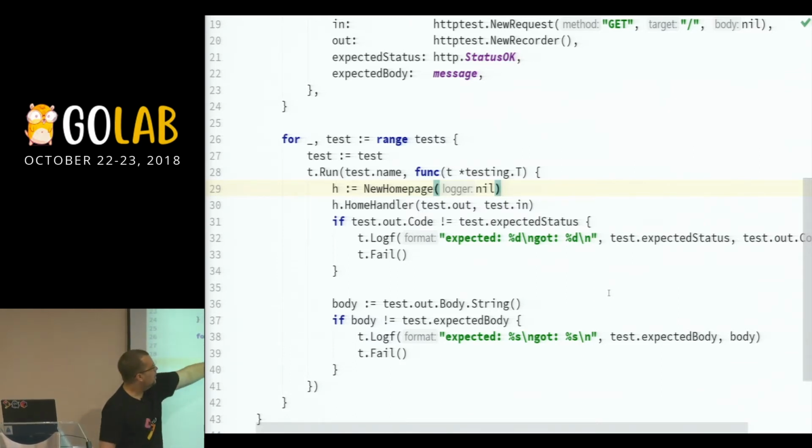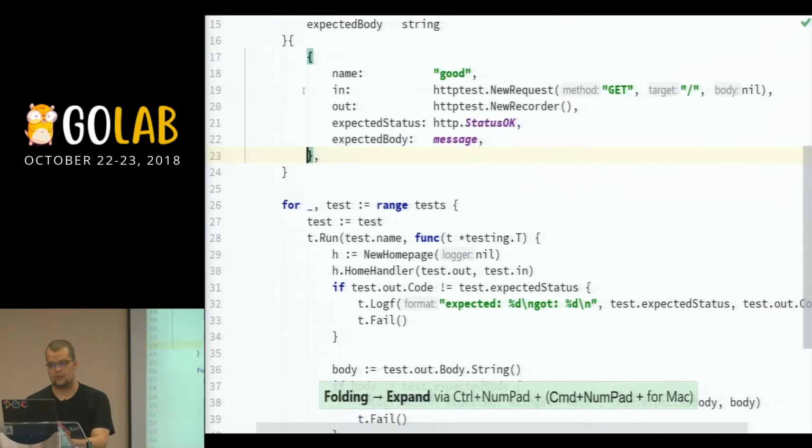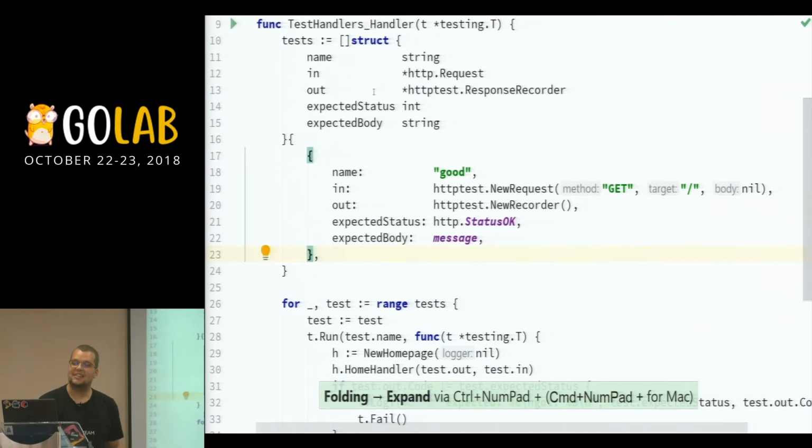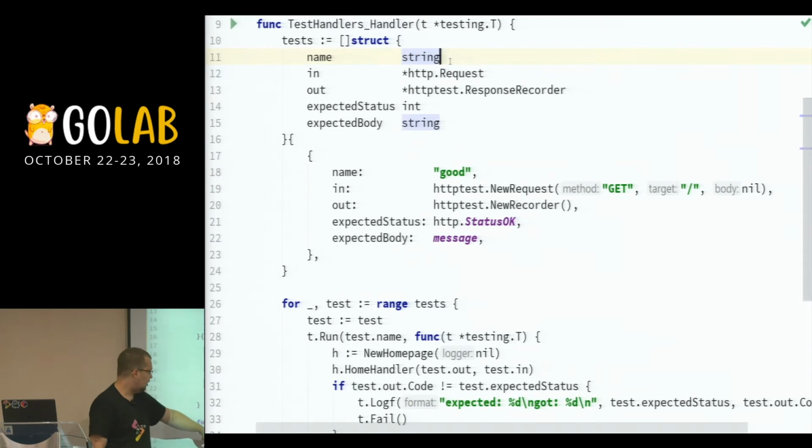From here, we take the value and assign it to a new variable, because we can do that in the block of the for function. So once we do that, we can actually call t.Run, and now we have access to our structure here. And let me see if I can collapse this one. Okay, I was a bit too eager. So I see the name of the test, and I assign it here. So now it's easier to identify where the test is.